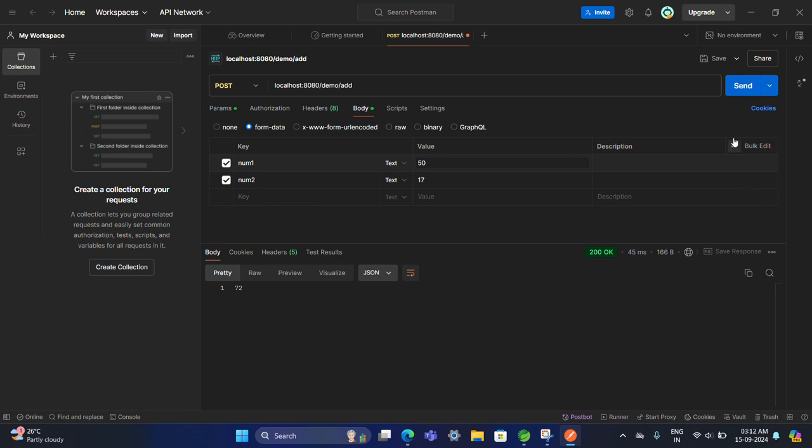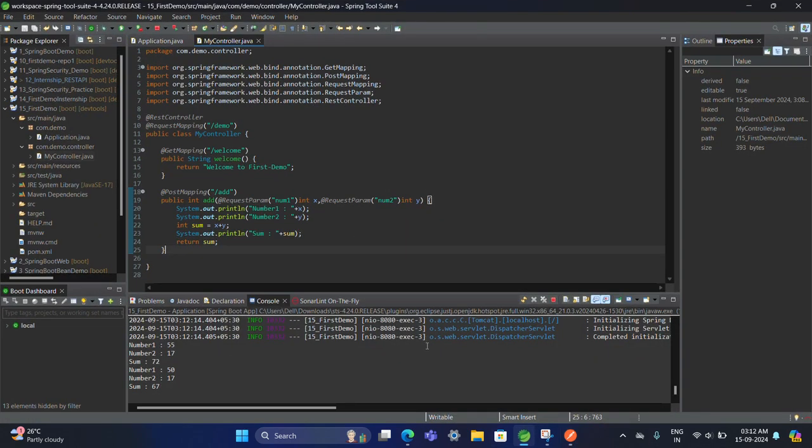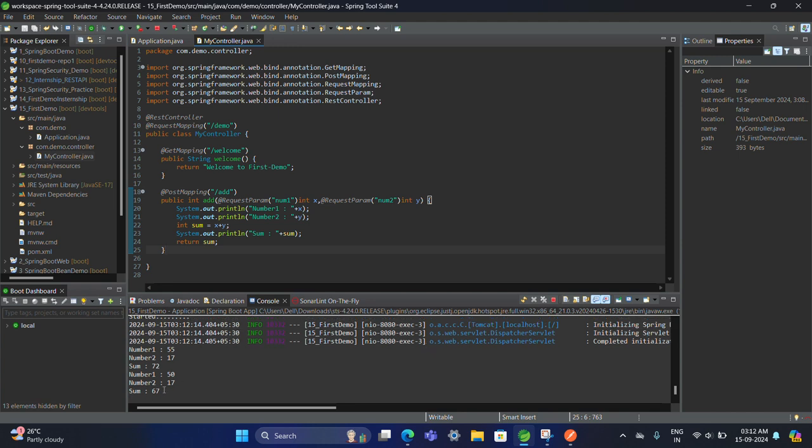Then it should be done. Yes, okay, 65. Working fine. Nice. Let's check the console. Okay, as we can see, all perfect. We have successfully created our project having two APIs. Simple APIs, not very complex.